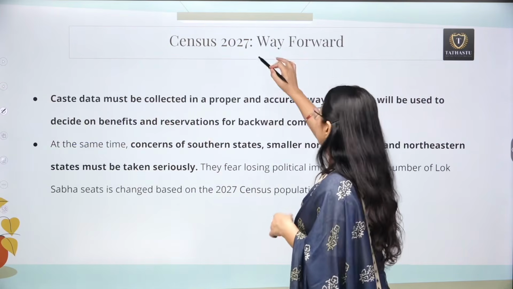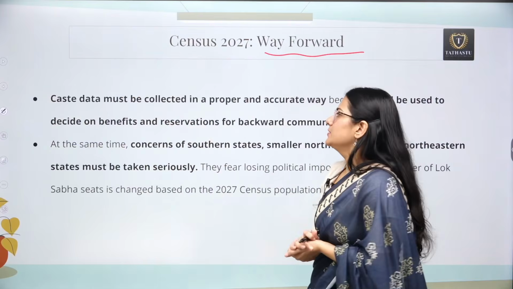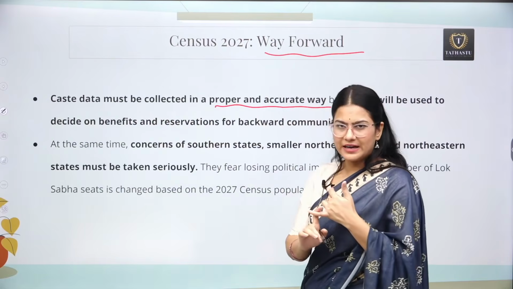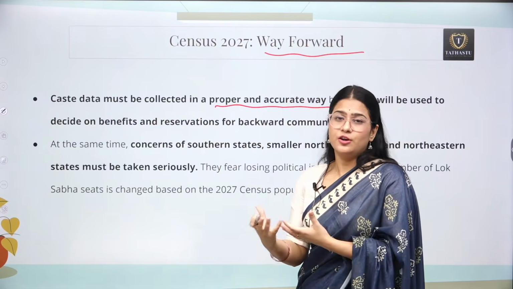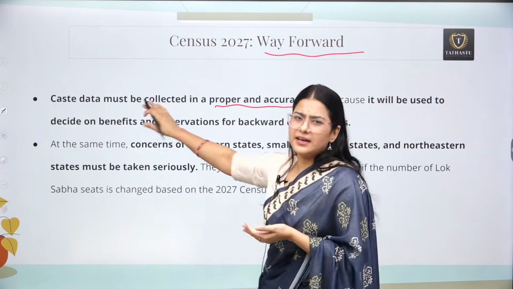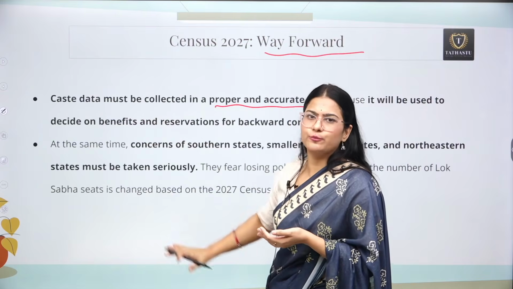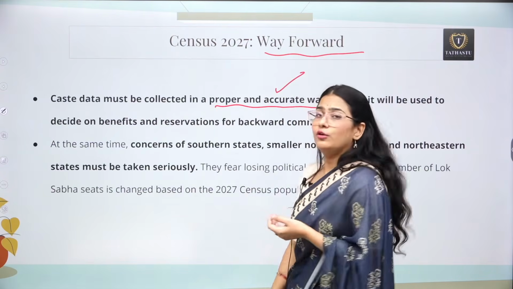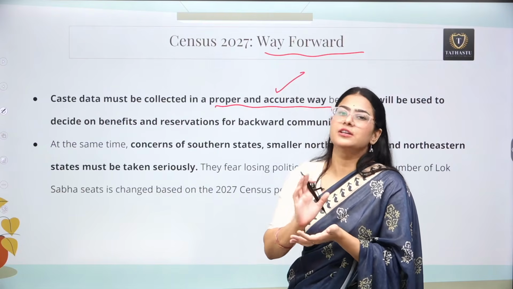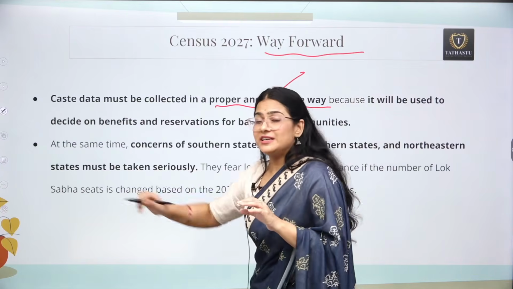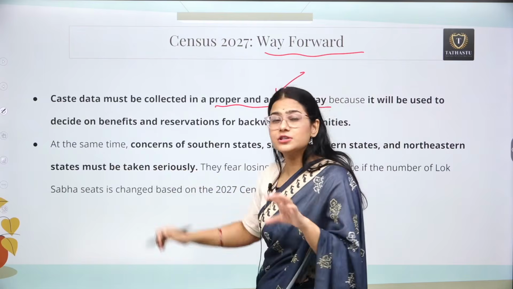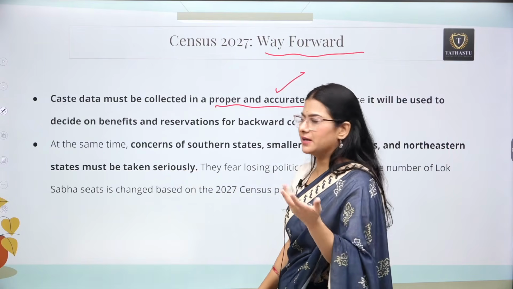Now what is the actual way forward? In the same series only, again the census data must be collected in a proper and accurate way. Why? Because this time it is going to become the basis, okay, of how many seats a particular state is going to have. Second, there are other reasons also why this census is very important. That's why the accuracy of this particular census is very important. So we cannot even afford a single manipulation of any data, because it is going to have direct socio-economic and direct political consequences, and consequences related to the representation of states in parliament.